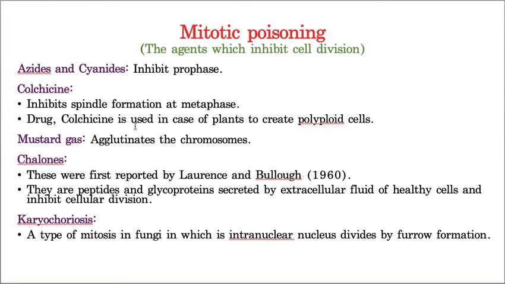This is a very important question. The colchicine question is an important question, students. You have to remember it. Which mitotic poison will be used to make the plant cell polyploid? Then the answer will be colchicine.